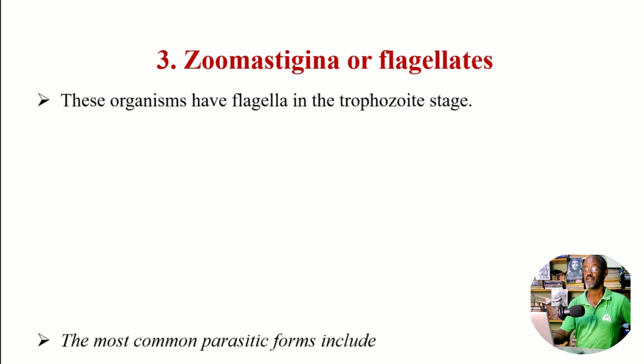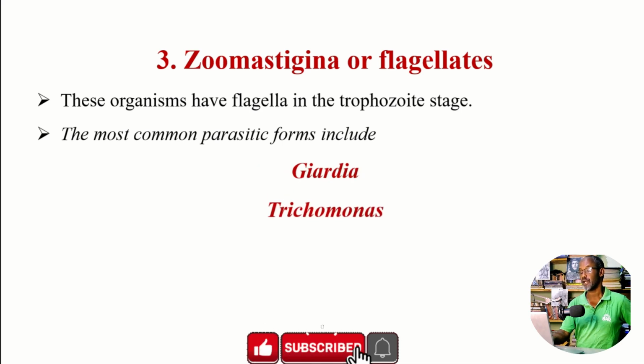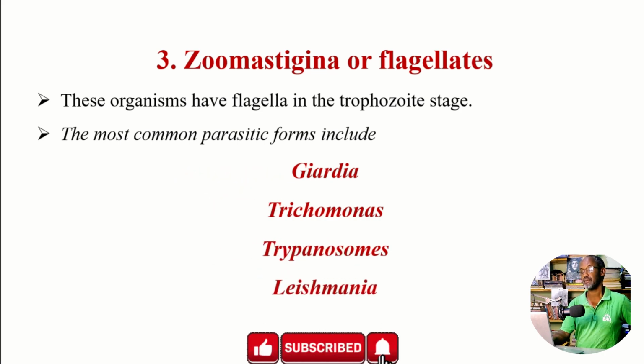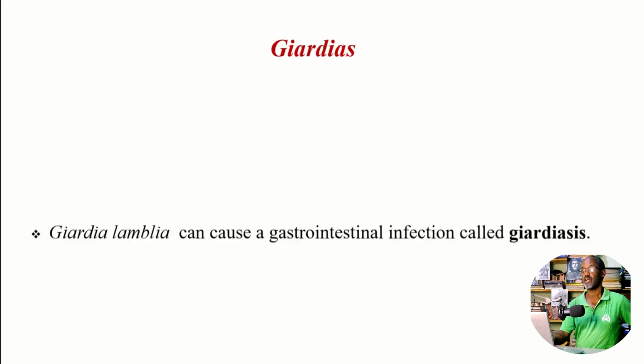The most common parasitic forms include the flagellated ones: Giardia, a GI tract infection; Trichomonas, reproductive system, especially the female's vagina; trypanosomes, which can infect even the nervous system; and Leishmania. These are the four major groups of Zoomastigena or Zoomastigophora, the flagellated protozoa. Let us see one by one.